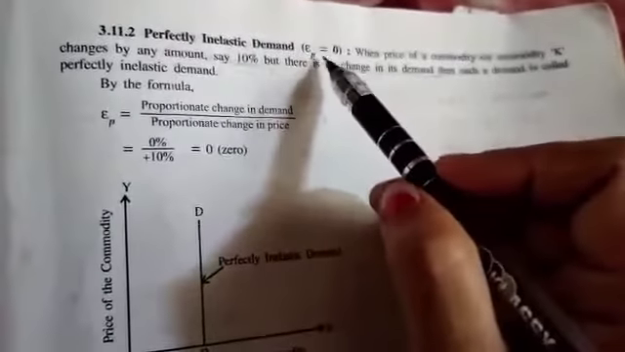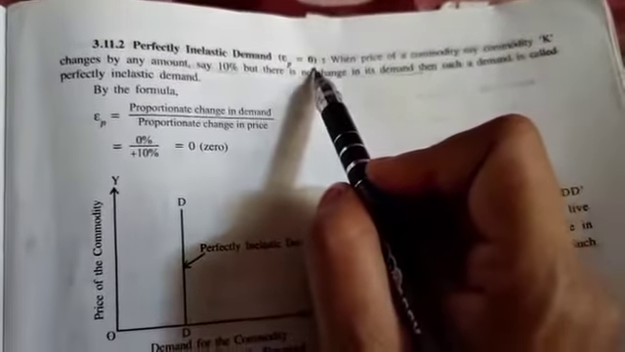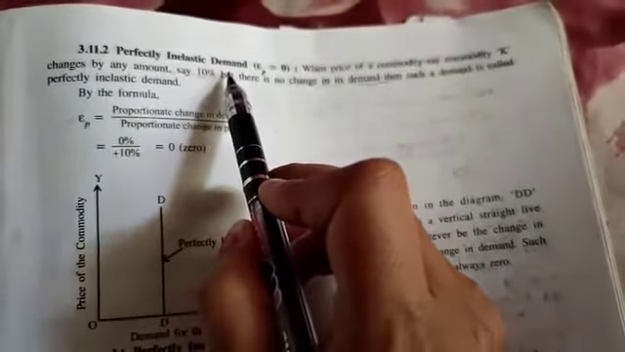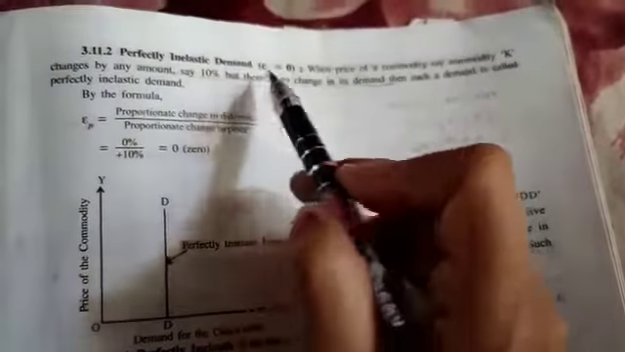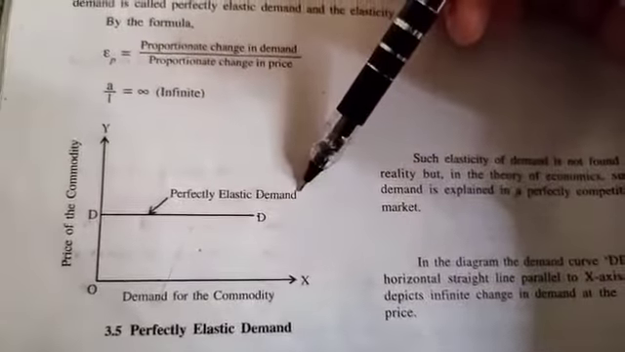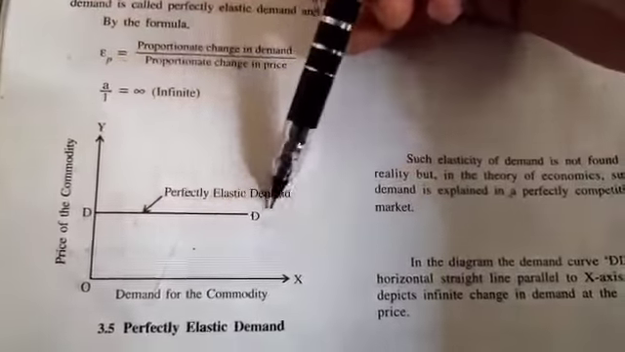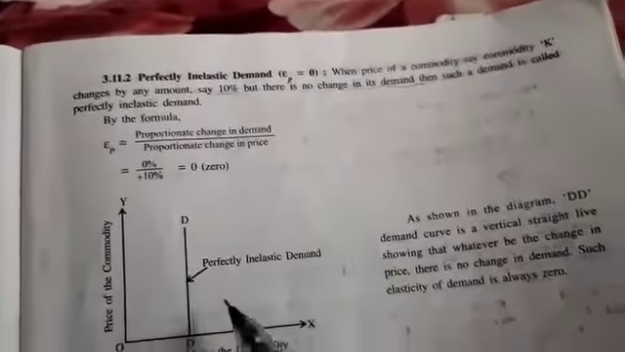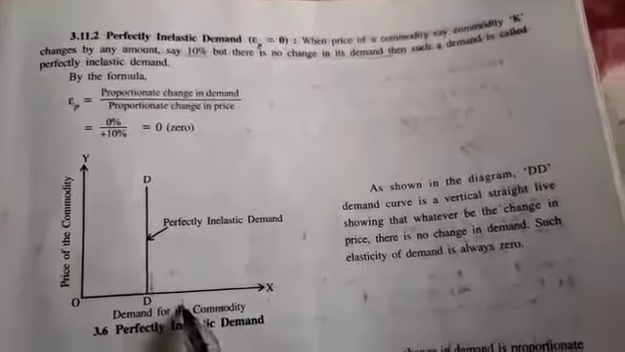That means whenever the elasticity of price is equals to 0, it means perfectly inelastic demand. At that time the demand curve will be parallel to y-axis. But when it is perfectly elastic demand, at that time the demand curve will be parallel to x-axis. That means price will not change, demand will change. Perfectly inelastic demand means price will change, demand will not get changed.